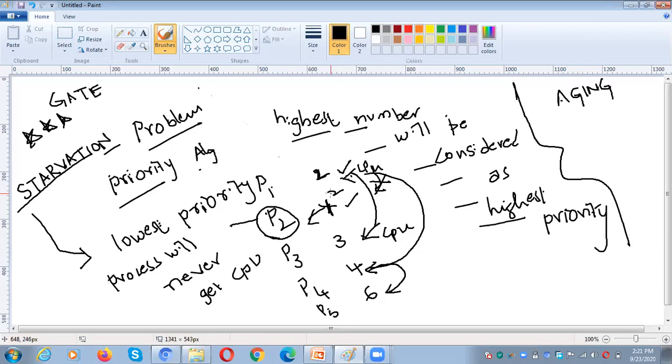The solution is aging. Aging is nothing but all the waiting processes' priority will be changed from time to time, to the highest priority. So once they become the highest priority process, then automatically that process will get a chance to be assigned the CPU. Are you got my point? The lowest priority process will never get the CPU. That is the problem of starvation.